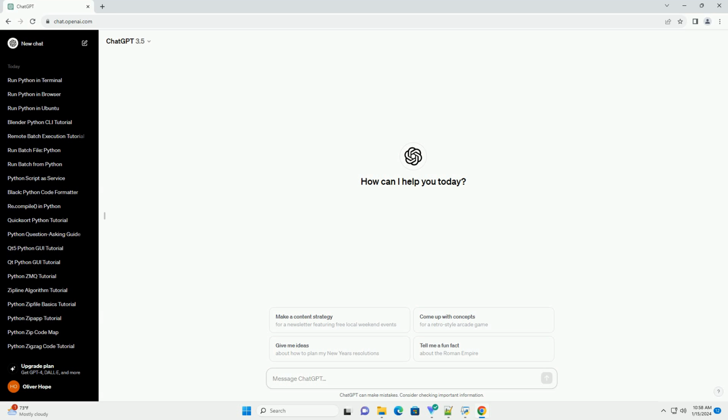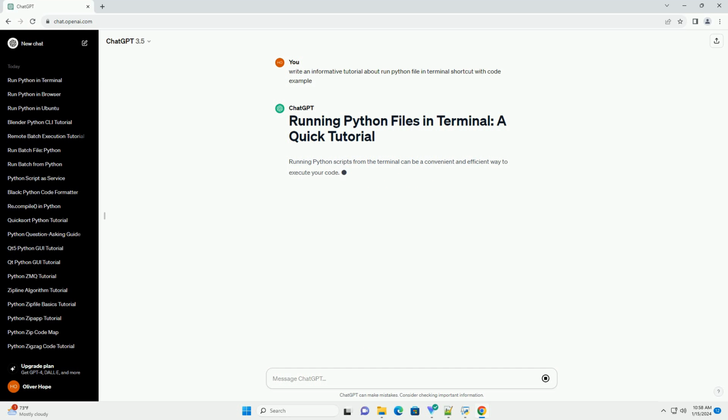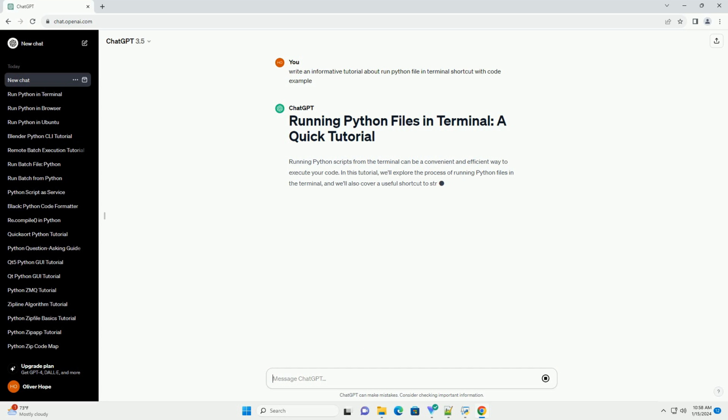Running Python scripts from the terminal can be a convenient and efficient way to execute your code. In this tutorial, we'll explore the process of running Python files in the terminal, and we'll also cover a useful shortcut to streamline the execution.